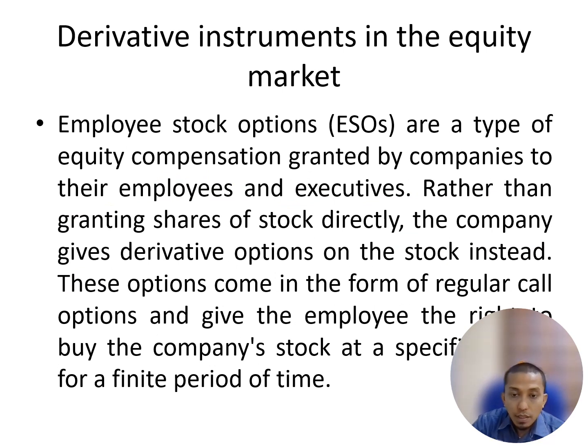Okay, so this is option and warrant. Under option, there is also the employee stock option. Later, if you work in a big company, some companies do not pay a bonus, but they give you stock options. It is a type of equity compensation granted by a company to its employees and executives. Rather than granting shares directly, the company gives a derivative option on the stock instead.